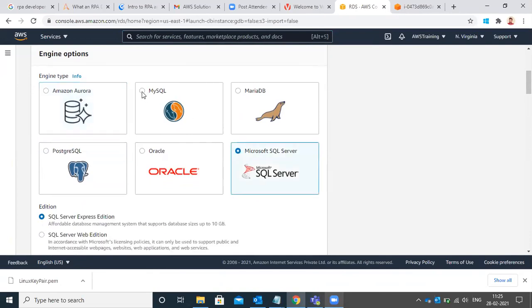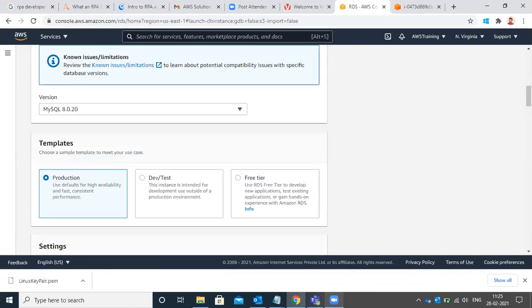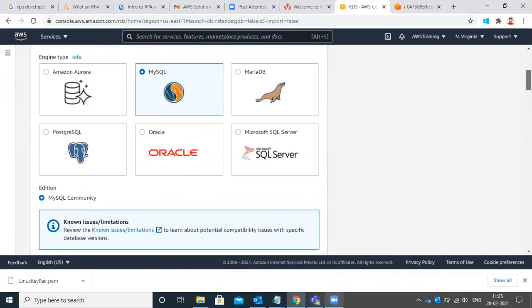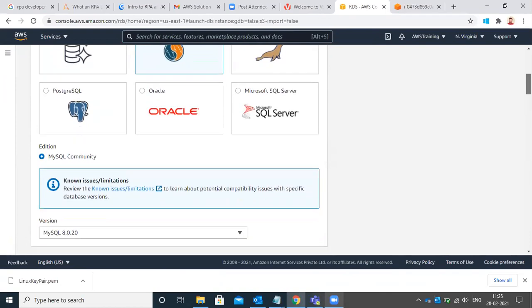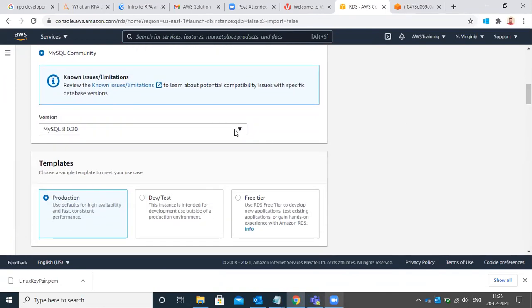MySQL, right? Yes. Sumit, this same step we have to follow for a NoSQL database also. Same to same, no difference at all. MySQL, scroll down. Yeah, free tier. Version is fine, right? Yeah, that's fine.